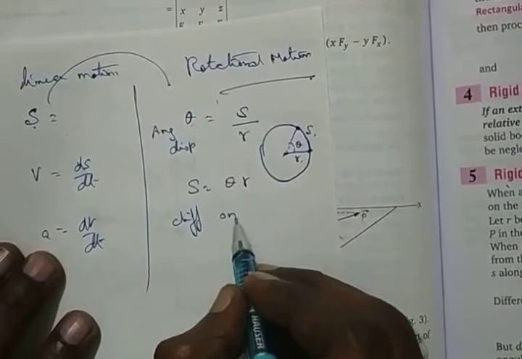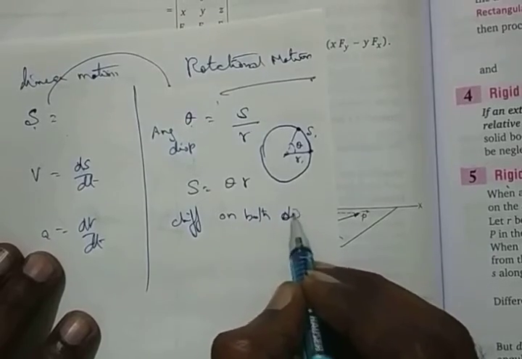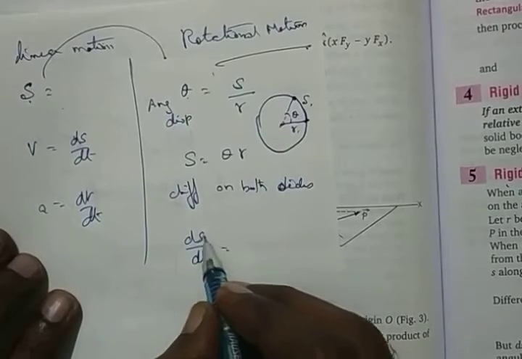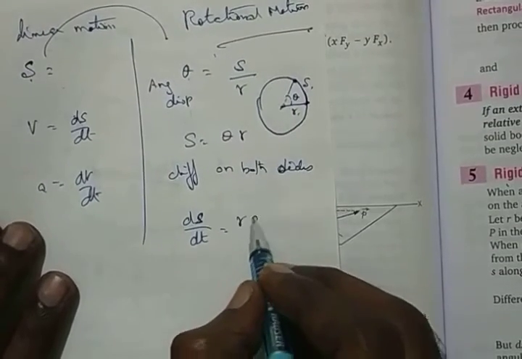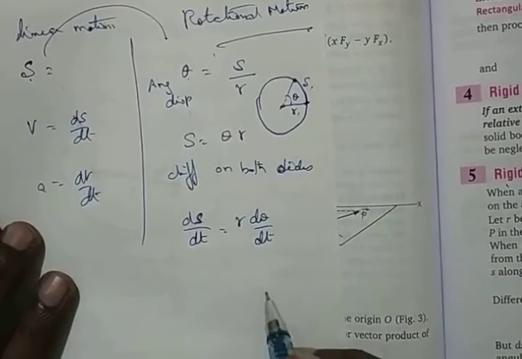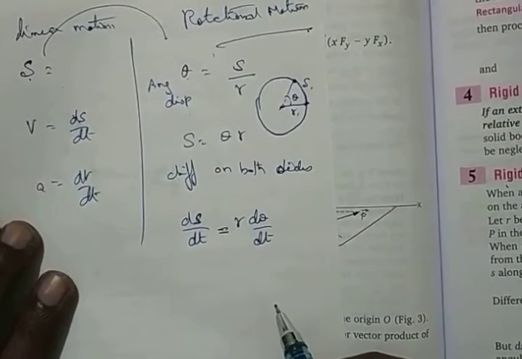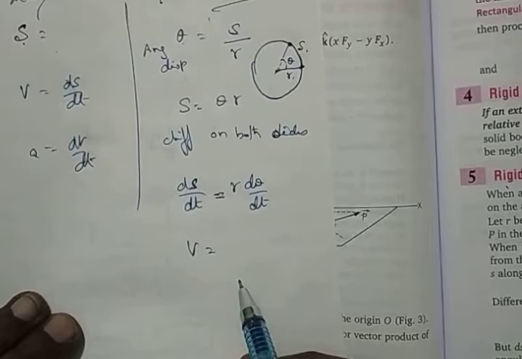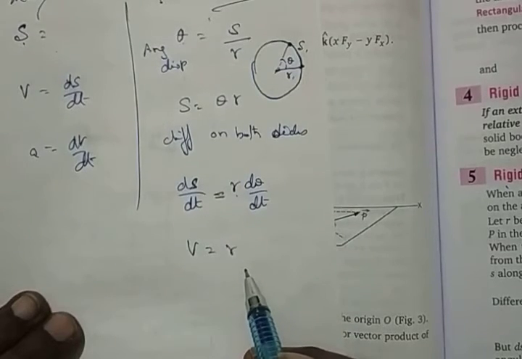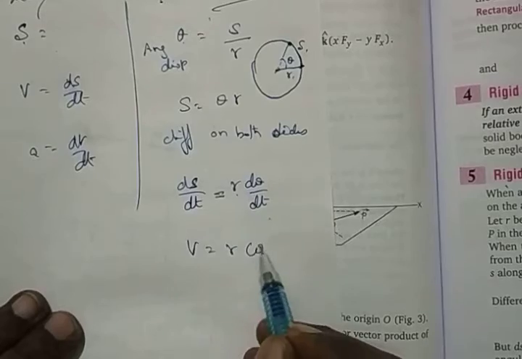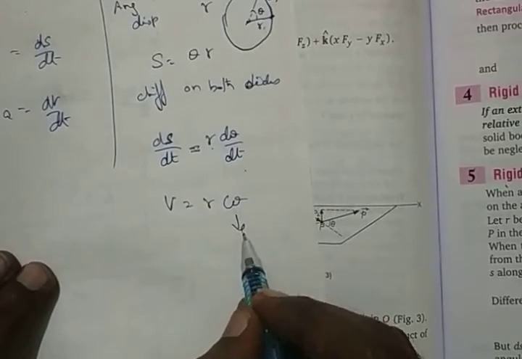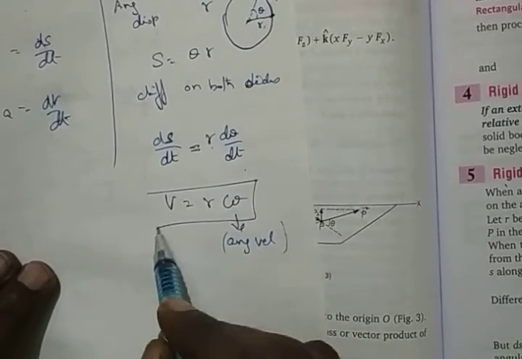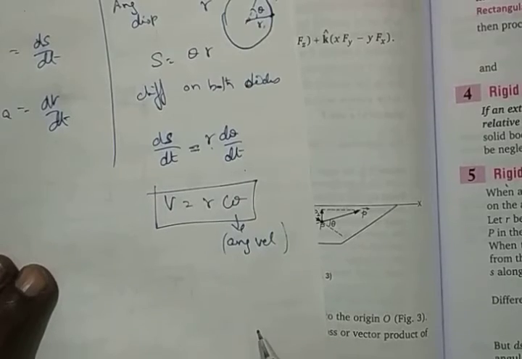The next line is differentiate. Please write down: differentiate on both sides. So ds upon dt is going to be equal to r times d theta upon dt. So ds upon dt is going to be called velocity, and r we already know is the radius. D theta upon dt we already know is going to be omega. What is omega? This omega is called angular velocity. So we are coming to another important part, v is equal to r omega.